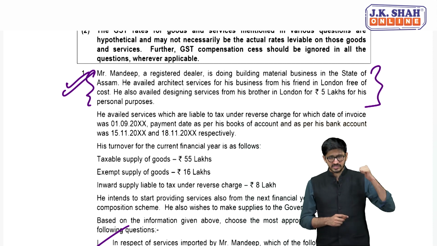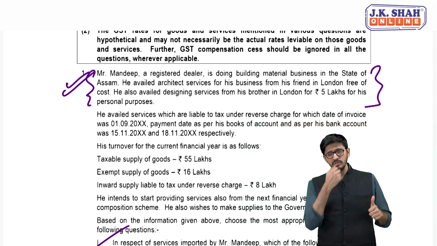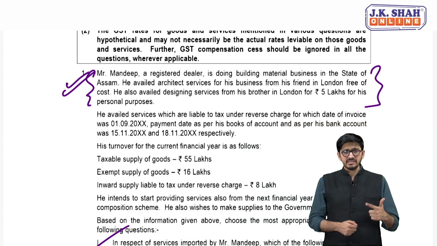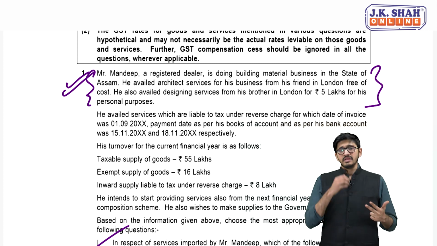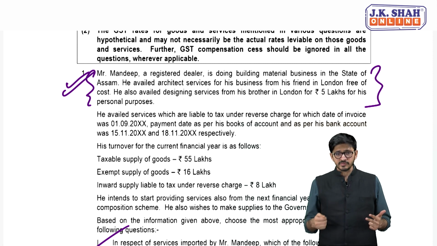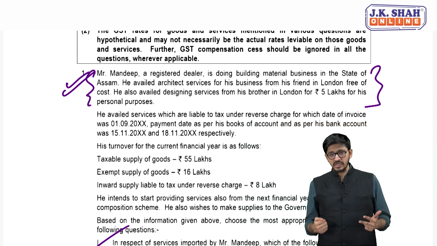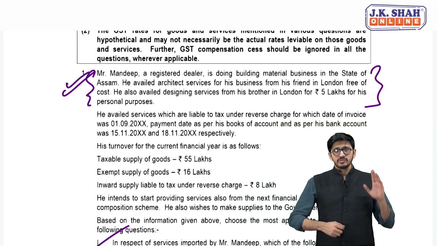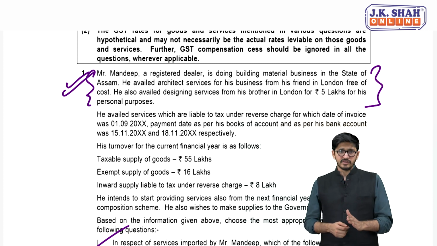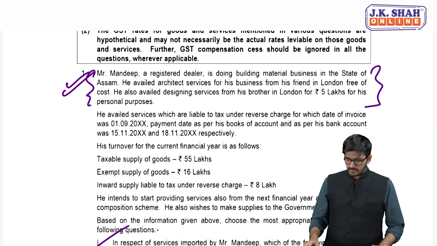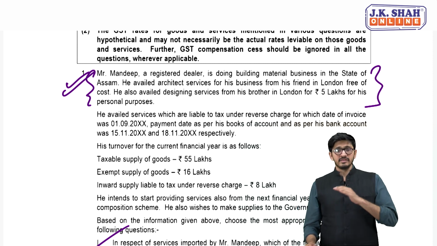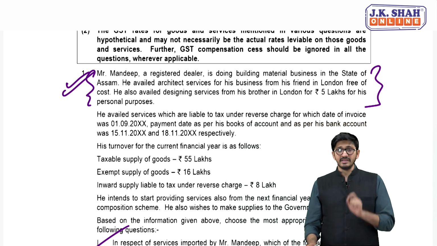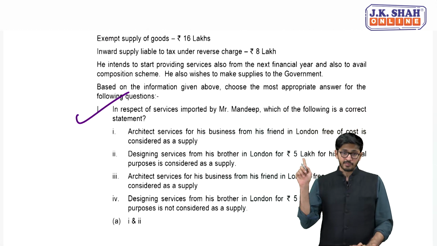Are you getting it? Yes, because there is import of service, because he is importing all the way from London. Second is, he is importing for a consideration that is 5 lakh rupees. And the third is, surely it is not in the course or furtherance of business, because it is for the importer's house, that is for personal purpose of the importer. So in this case, even though it is not in the course of furtherance of business, still it's a part of 7(1)(b), and which is why, my dear friends, it is a supply. So yes, in case of the friend it is not a supply, but in case of the brother it is surely a supply. Yes, and it is a supply under 7(1)(b).